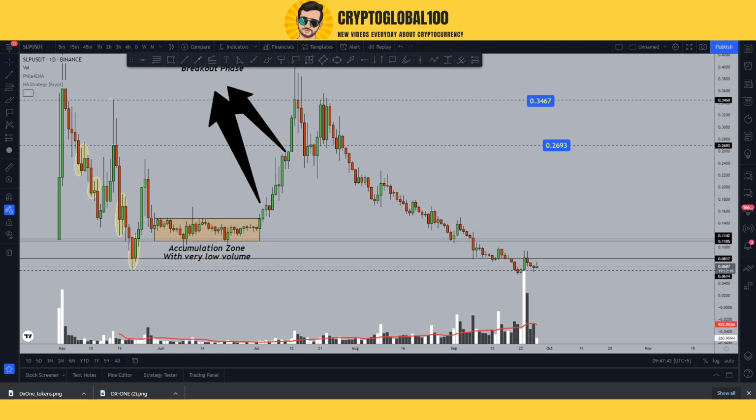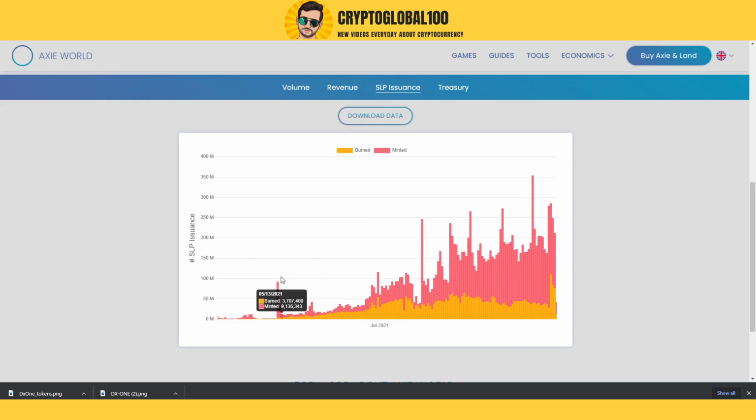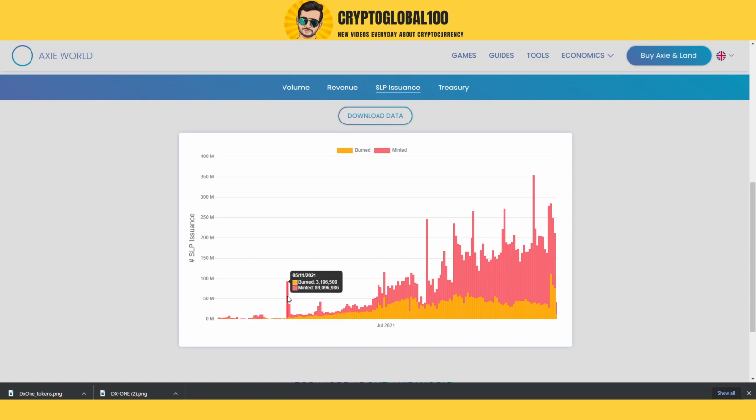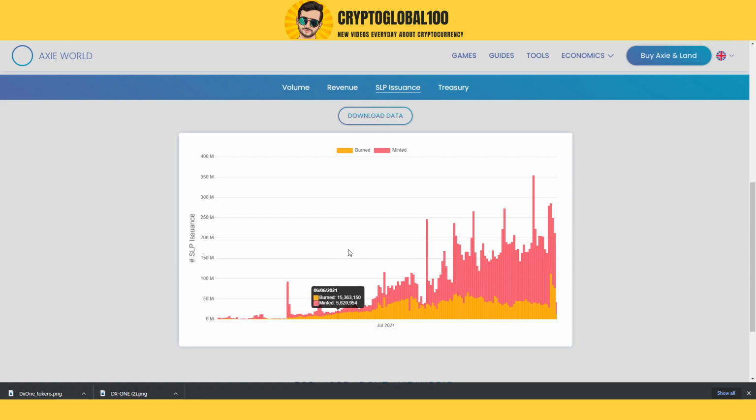Let me show you 1 month of accumulation from June to July. This was the July period. Yeah, here. That would be the June. So you can see this was the accumulation zone, maybe.